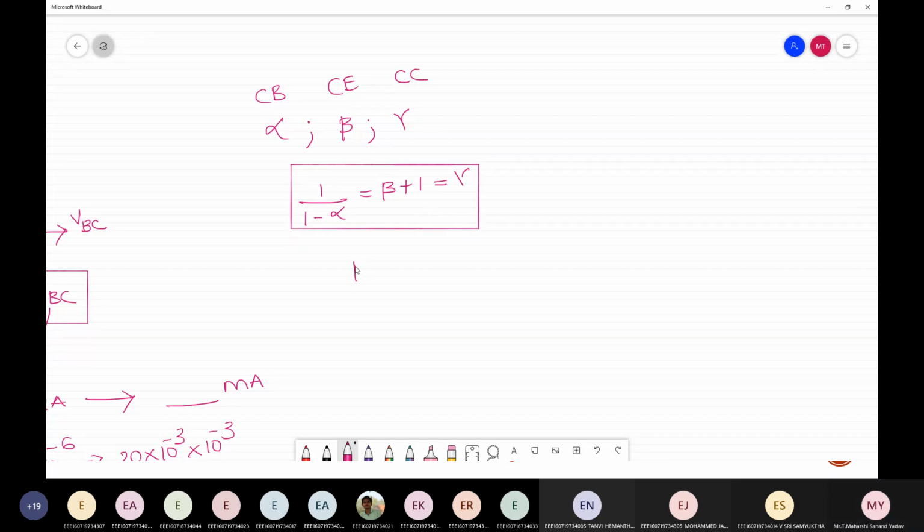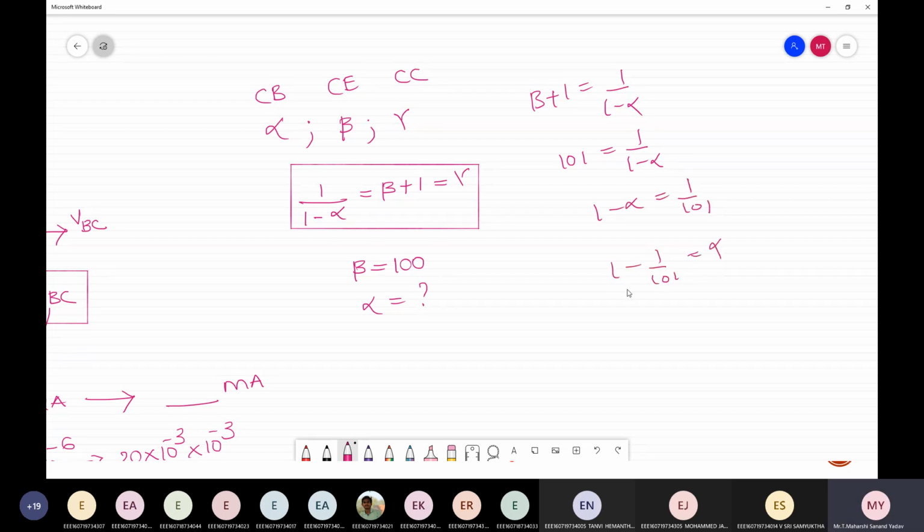Suppose I give beta as 100 and I want you to find the value for alpha, how will you find it? Beta plus 1 is equal to 1 by 1 minus alpha. So 101 is equal to 1 by 1 minus alpha. 1 minus alpha is equal to 1 by 101, and from this you get alpha. In this way, you can find all the other parameters if you know a single parameter. If beta is known, you can find the other two parameters. If alpha is known, the other two parameters can also be found.